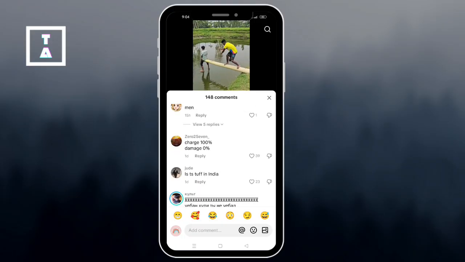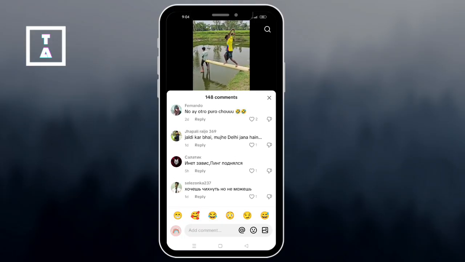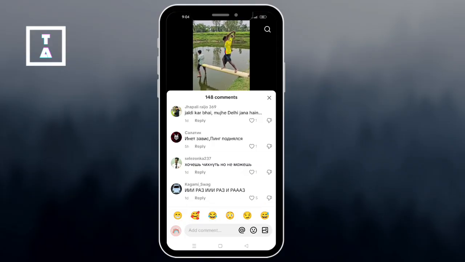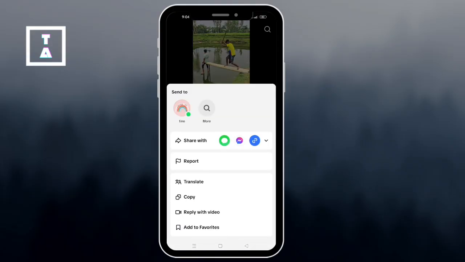Then here, use popular sounds to make it more engaging. Bonus if you find a sound that matches the vibe of the comment.